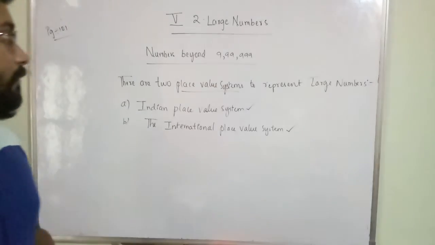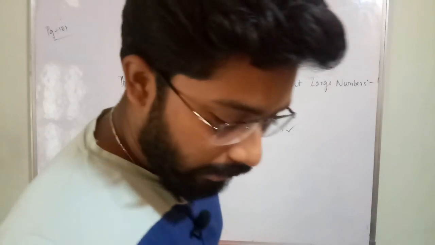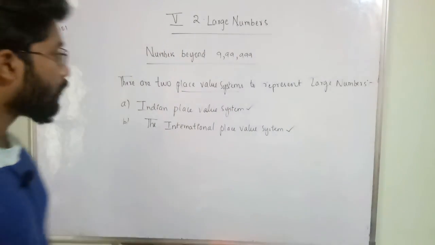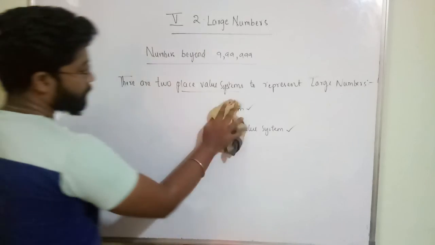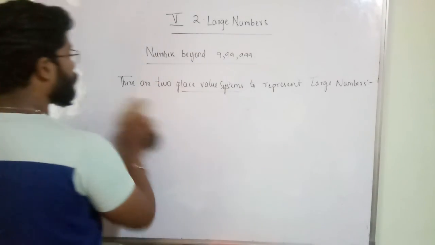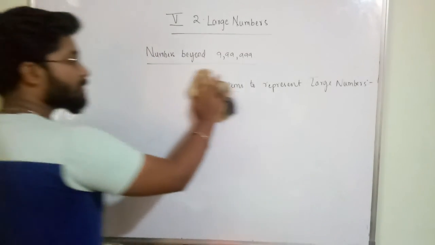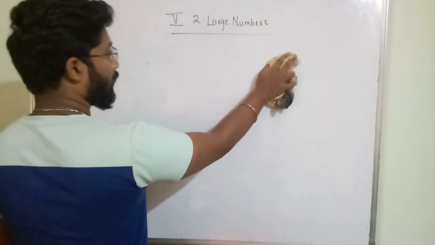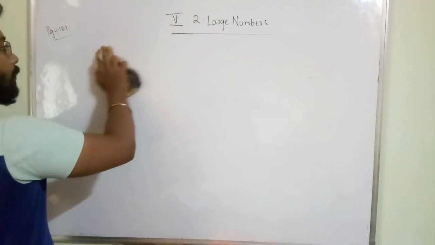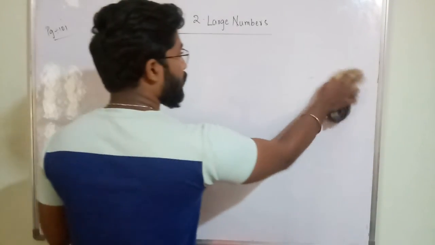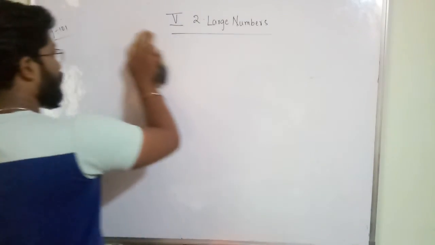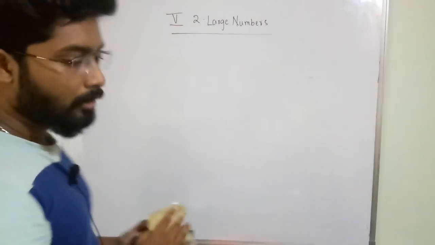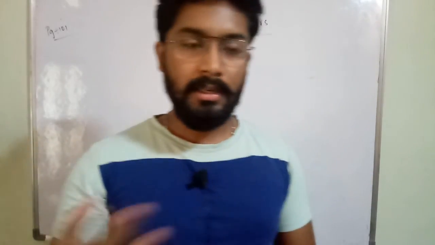Okay, so with this I am concluding the class for today. In the next class we will discuss these two place value systems. In these two place value systems, we will know how to represent a number and what a number name is, how to read large numbers, how many periods there are, and how many place values there are. All this we can learn in the next class.